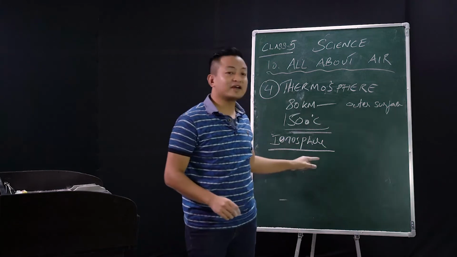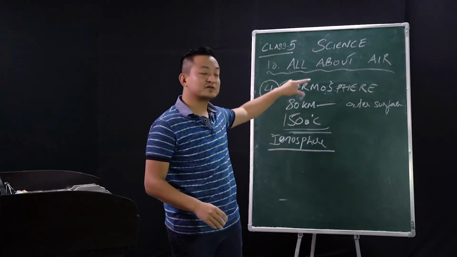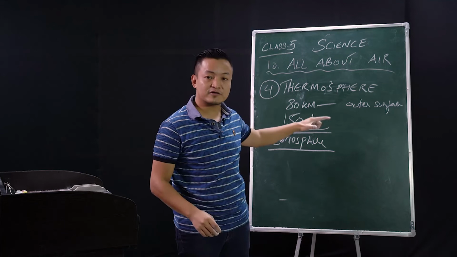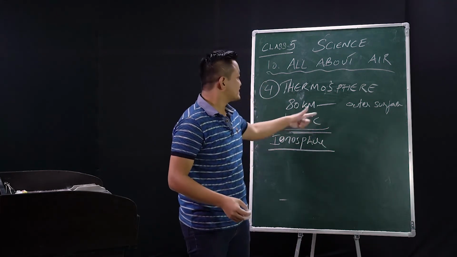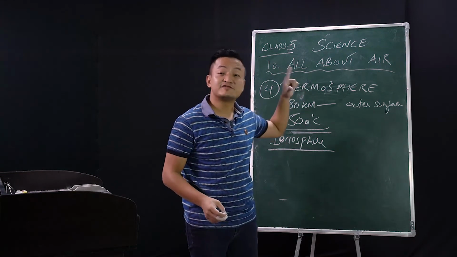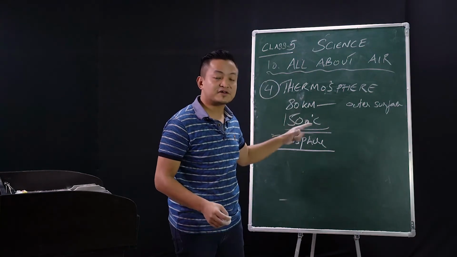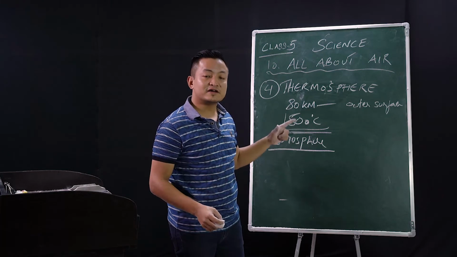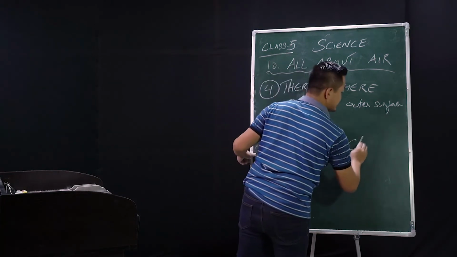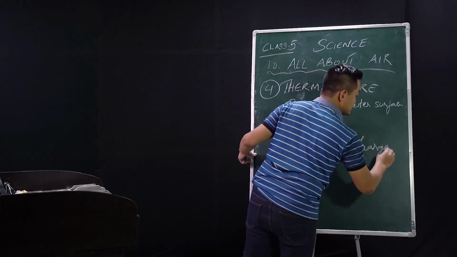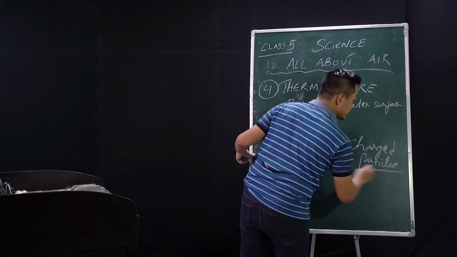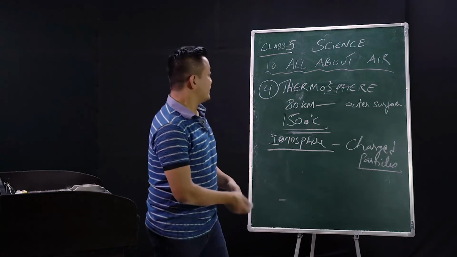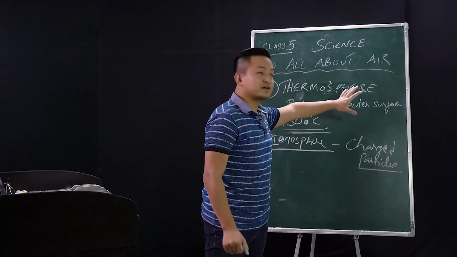Inside this thermosphere you'll find another layer, the ionosphere. Since it is inside the thermosphere, it is very, very hot. The temperature is very high. But you will see charged particles here. Clear? Now we are done with the thermosphere.